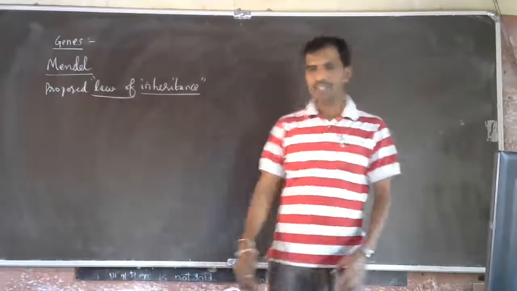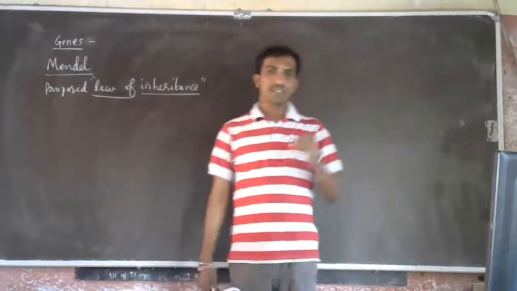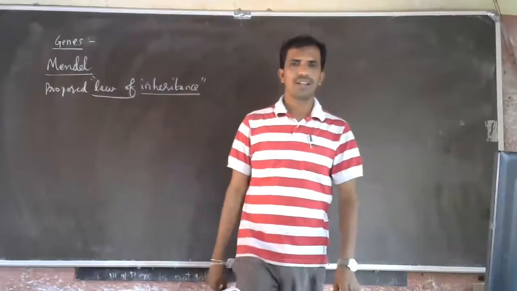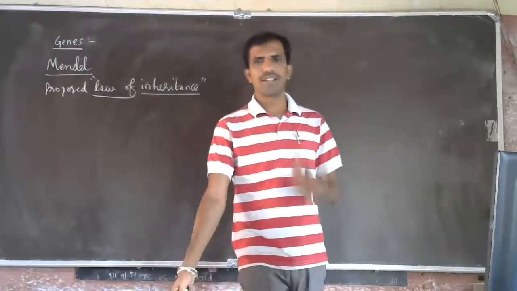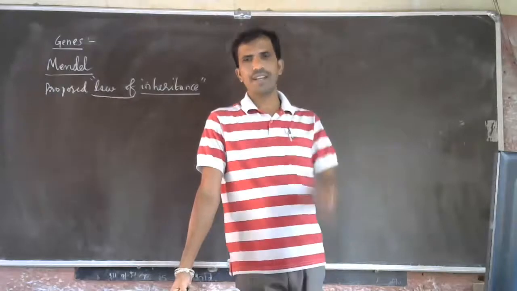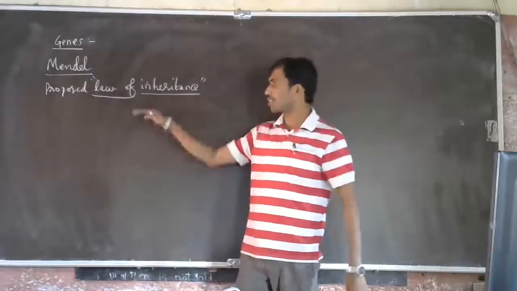He was actually a monk at a monastery, a saint in a church, but he was more interested in biological experiments.